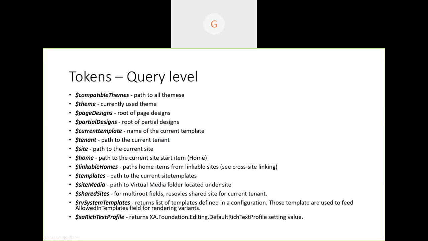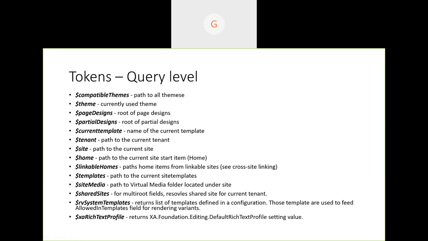These are all very useful if you are building some source, rather than hard coding the path of that item. I mean, where your data source location is, you can use this token so that this component can be reused in other sites as well. That's the reason we have these query tokens.